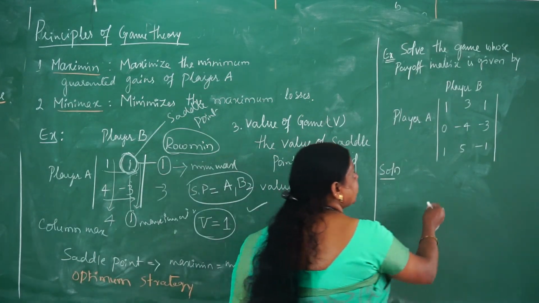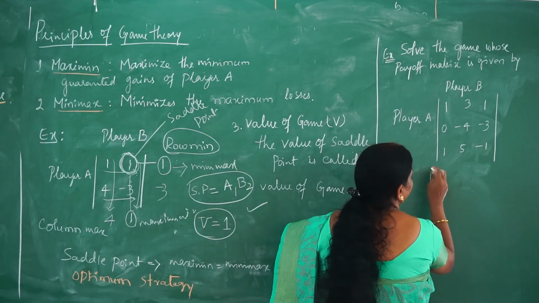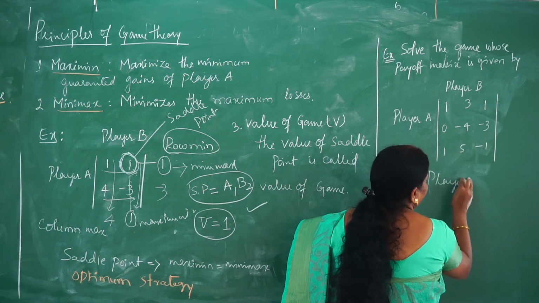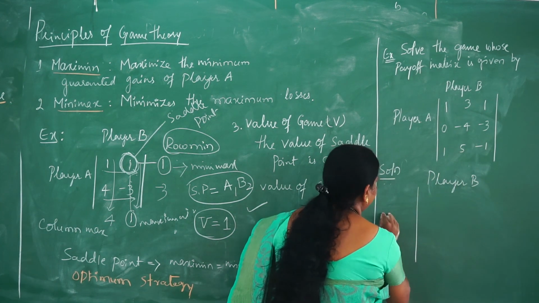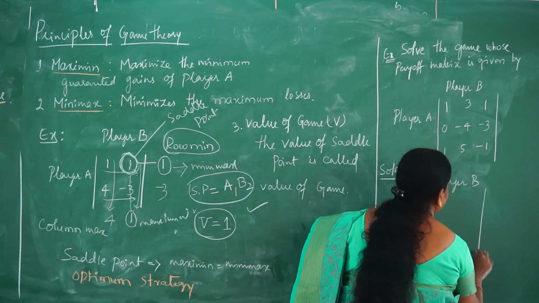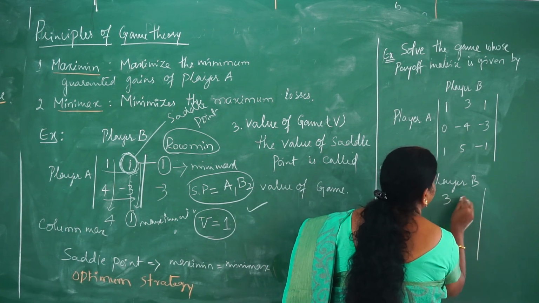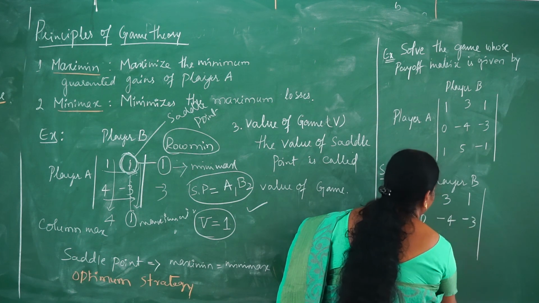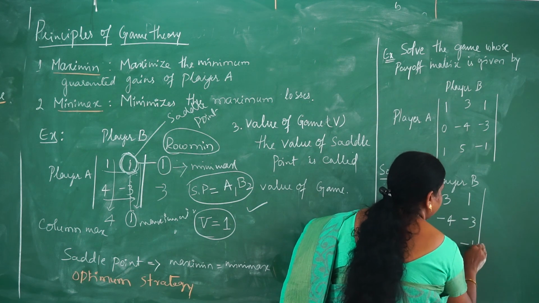So first, you write down the matrix, player B, player A, with values like this: 1, 3, 1, 0, minus 4, minus 3, 1, 5, minus 1.